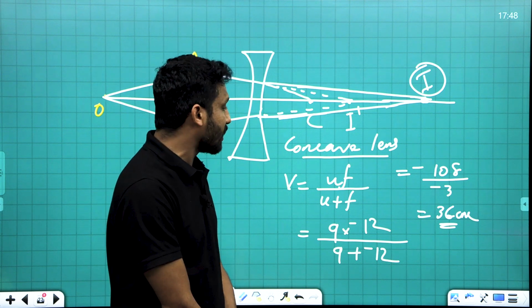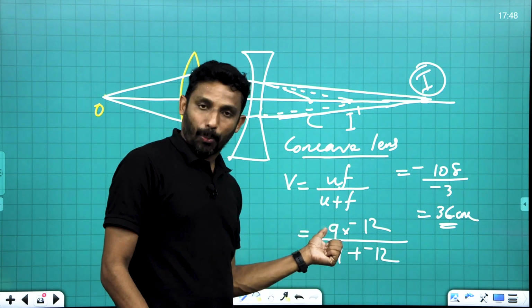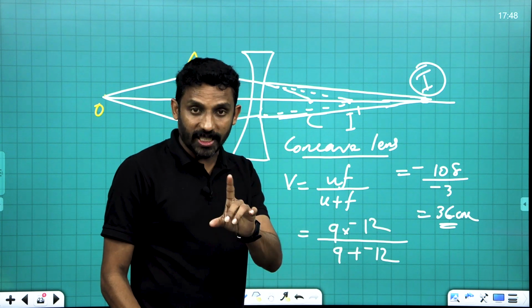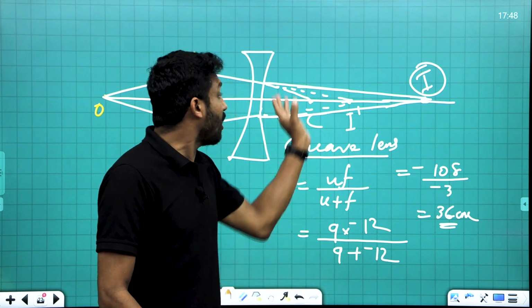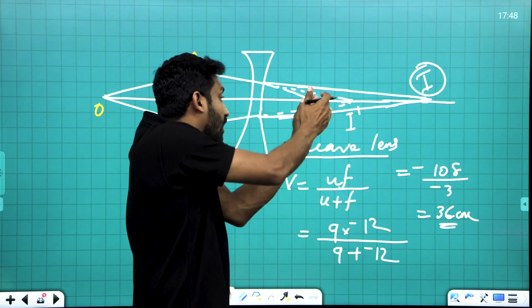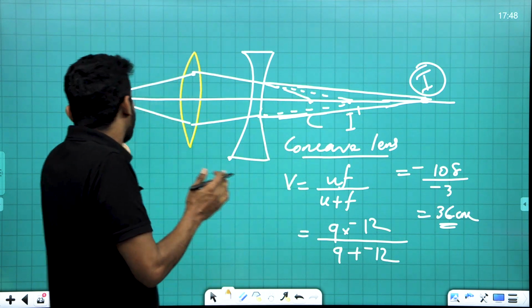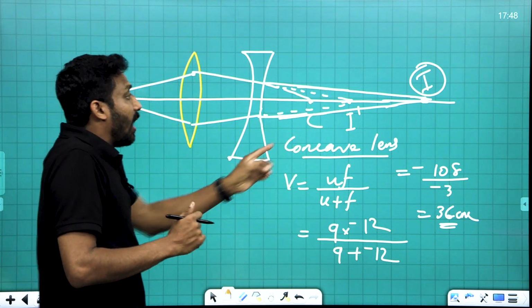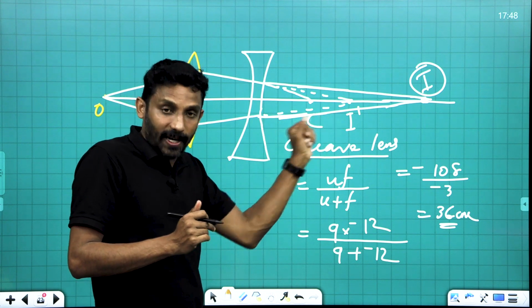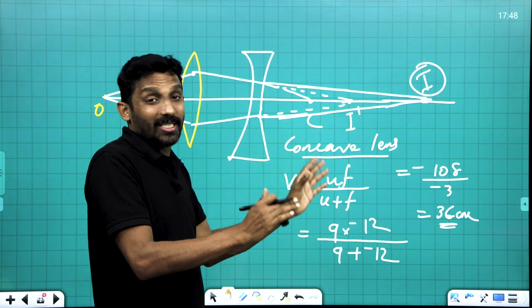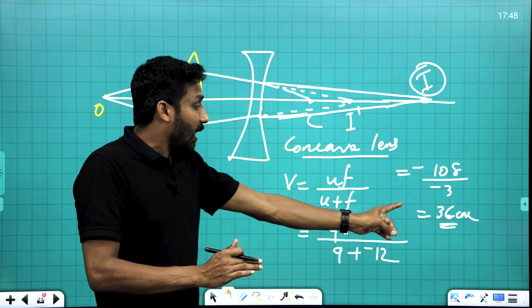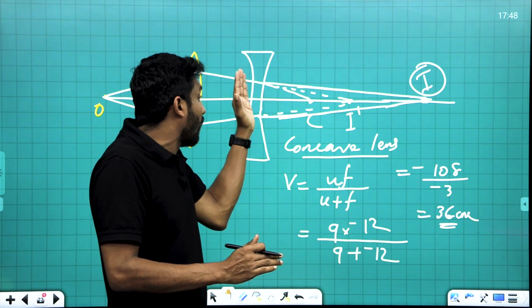36 centimeter positive. Here u is taken positive and v is also obtained positive, meaning the final image is formed at the same side of the object. The object is I dash, not this one. This is the object for the convex lens, and the object for the concave lens is I dash. So the final image formed is at the same side of I dash, at a distance of 36 centimeter away from the concave lens.